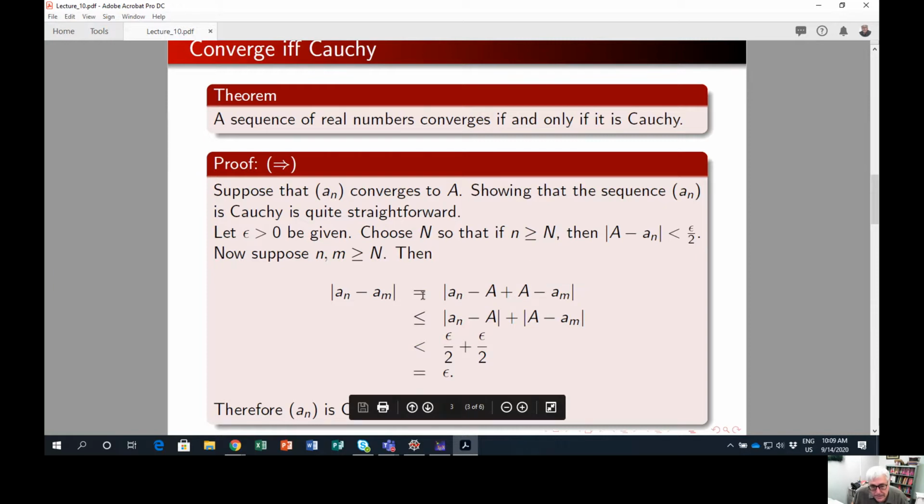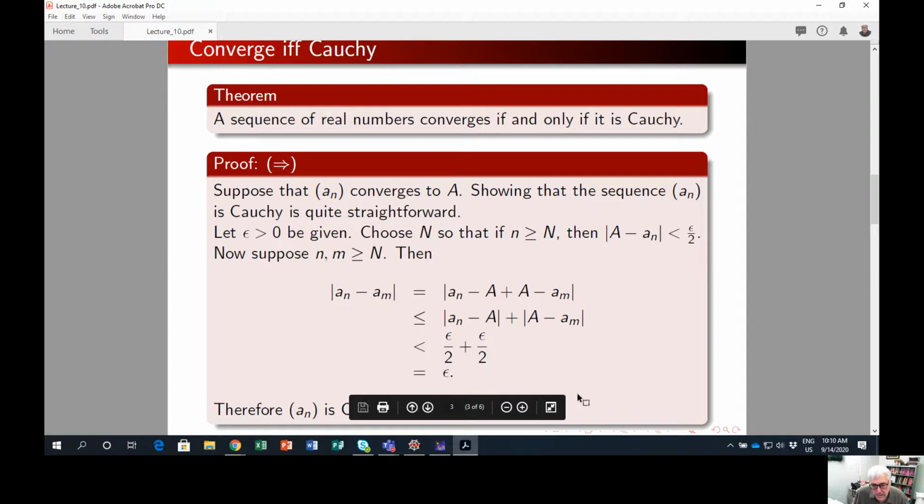Then I trade my equal for a less than or equal because of the triangle inequality. I know that a sub n minus A is less than epsilon over 2 because little n is big enough. I know that A minus a sub m is less than epsilon over 2 because little m is big enough.